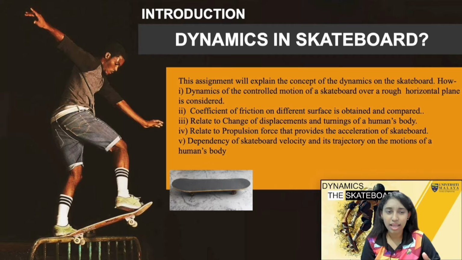Now before that, how is dynamics related to the skateboard? In this video, I will explain the concepts of dynamics on the skateboard, how the dynamics of the controlled motion of a skateboard over a rough horizontal plane could be considered. Next, we will also discuss and explain the coefficient of friction on different types of surface, which is obtained and compared later. Thirdly, we will relate to the change of displacement and turning of the human's body. Next, we can also relate and discuss the propulsion force that provides the acceleration on the skateboard. Finally, we will conclude and discuss the dependency of the skateboard velocity and its trajectory on the motion of the human's body. Now, let's take a look.